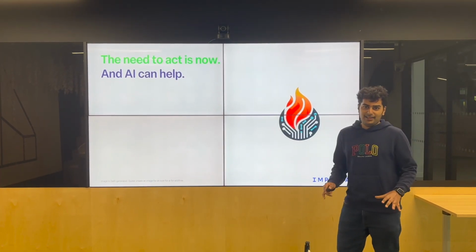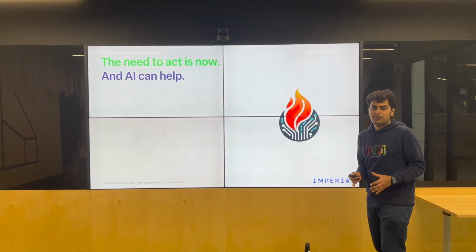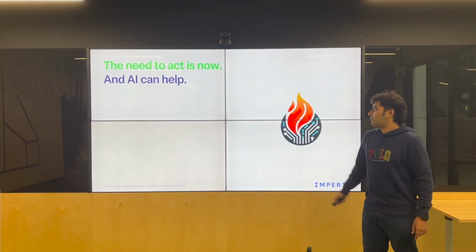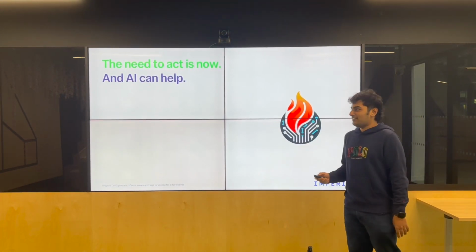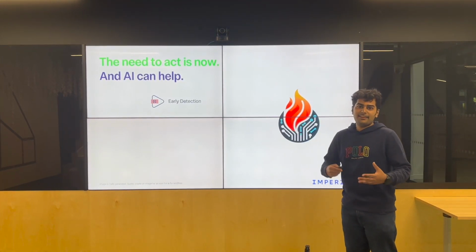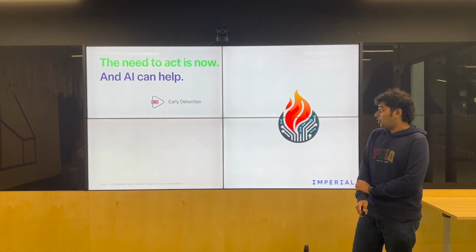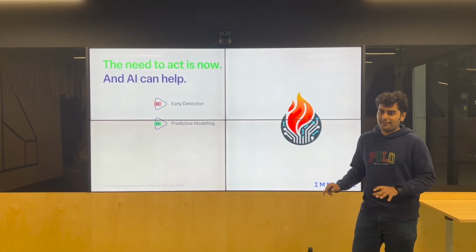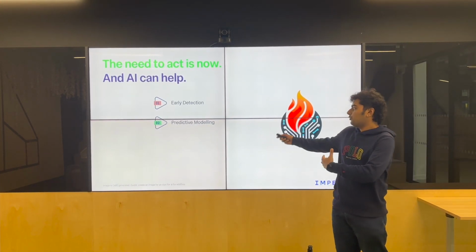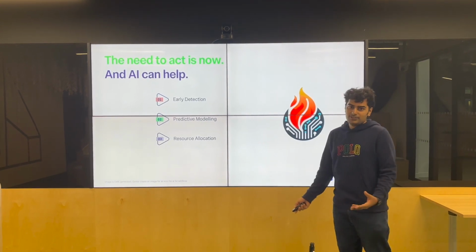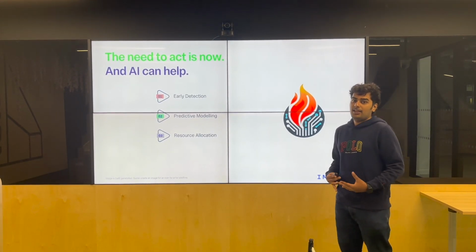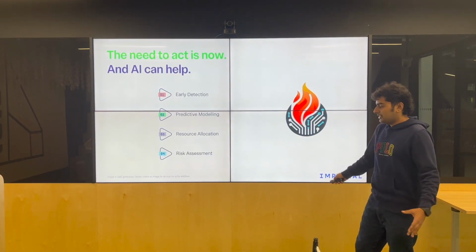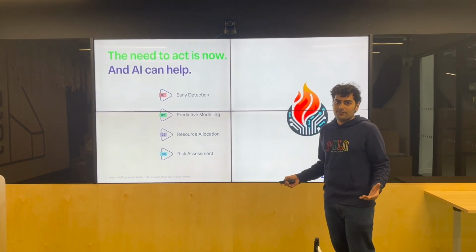And so the need to act and prevent wildfires and to protect people from the impact of these is right now. And we can leverage AI to really help with this task. There are 4 ways we can do this. Early detection. By identifying where wildfires can happen, we can almost prevent them from happening in the first place. Predictive modeling. Again, identify patterns where these are happening and identify potential regions where this could happen. Resource allocation. When there is a wildfire, how do we optimize resources to go and quell the fire and save people? And risk assessment. How big of an impact would any wildfire cause?